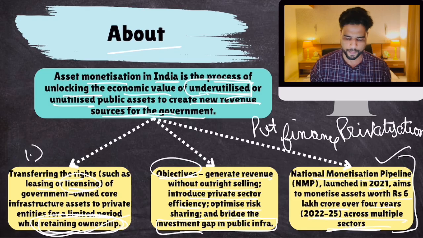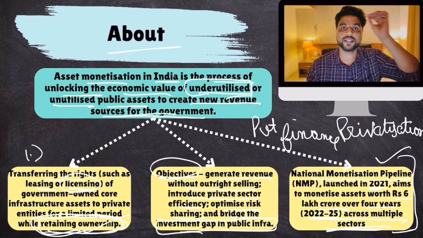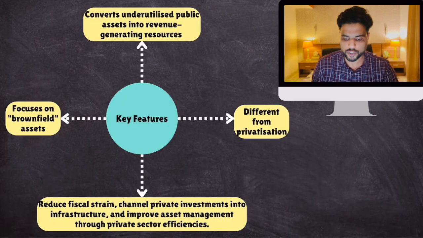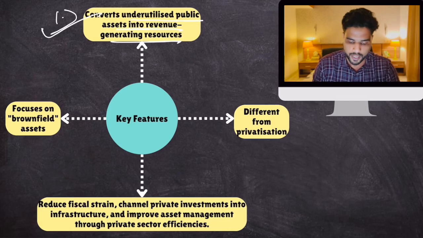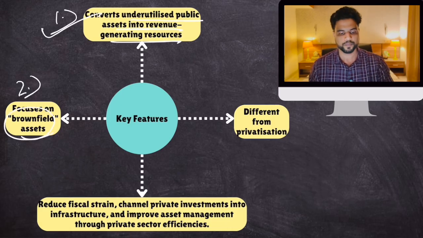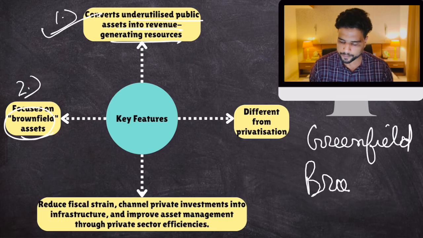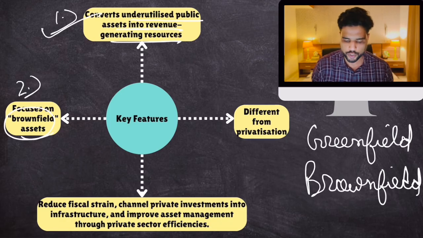We'll discuss it also. Now some key features of monetization which you have to remember. They can create MCQs like, consider the following statements regarding asset monetization. So what are the key features? First of all, it focuses on turning underutilized public assets into revenue generating sources. Underutilized or unutilized. Number two, it focuses on brownfield assets. There are two types of infrastructure projects. Remember this: greenfield and brownfield. Asset monetization basically focuses on brownfield.